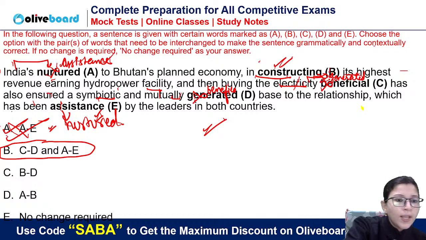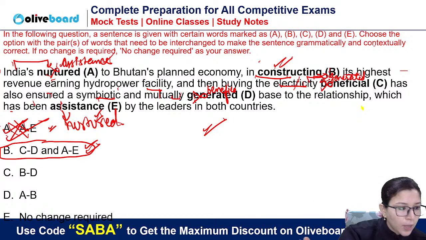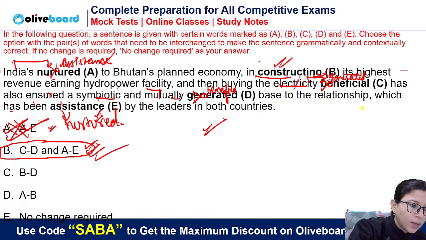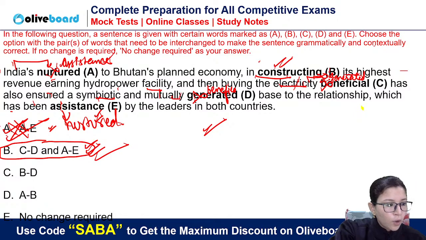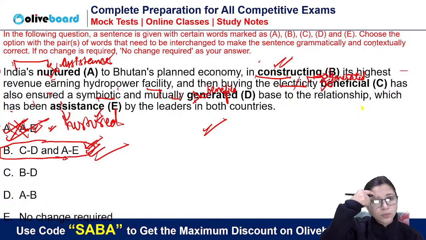Clear? So only AE will not be interchanged. CD will also be interchanged because electricity generated is the pair, right? I hope everybody got it. So those who said A, they are wrong. It will be CD. I hope no confusion at all. CD also. If you simply look at AE and mark it, AE we have here also. So you have to check this also.